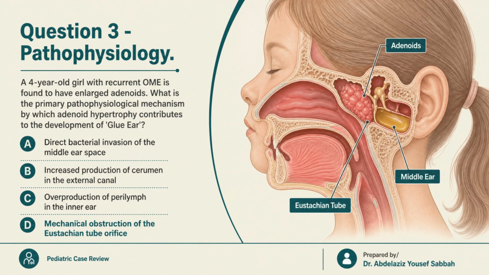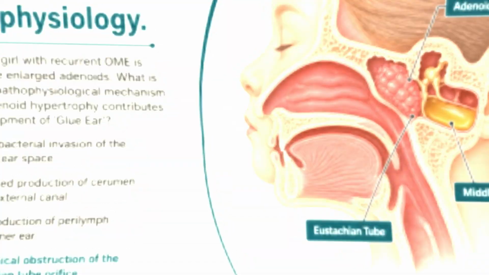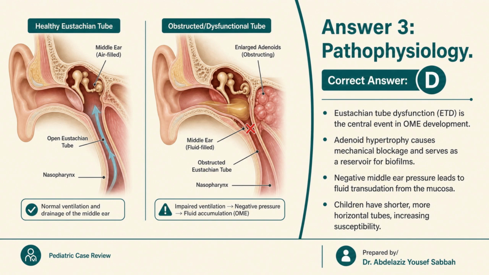Question 3. A 4-year-old girl with recurrent otitis media with effusion is found to have enlarged adenoids. What is the primary pathophysiological mechanism by which adenoid hypertrophy contributes to the development of glue ear? Option A, direct bacterial invasion of the middle ear space. Option B, increased production of cerumen in the external canal. Option C, overproduction of perilymph in the inner ear. Option D, mechanical obstruction of the eustachian tube orifice. The correct answer is option D, mechanical obstruction of the eustachian tube orifice.